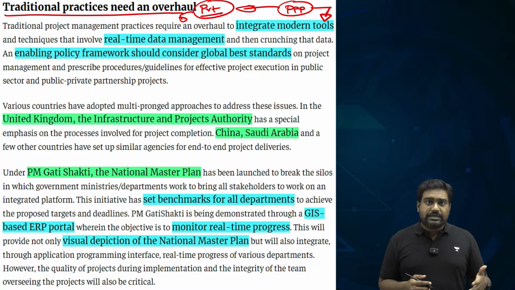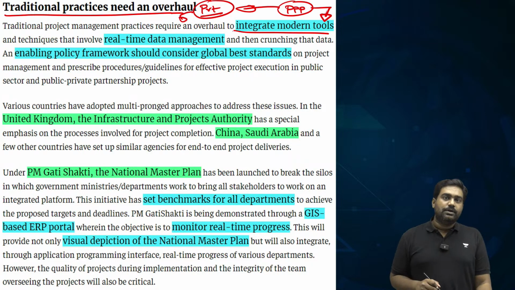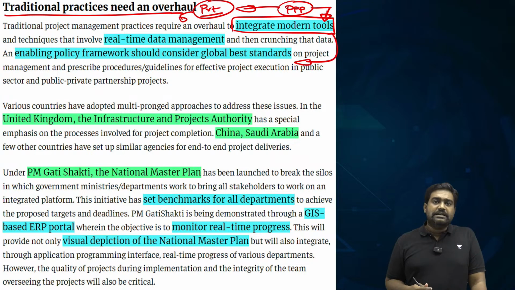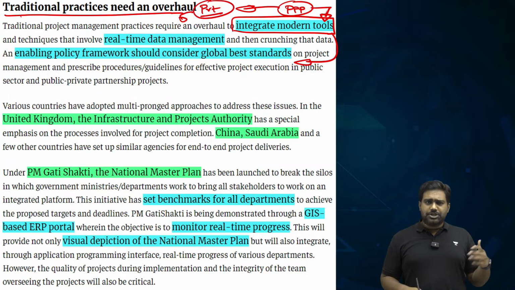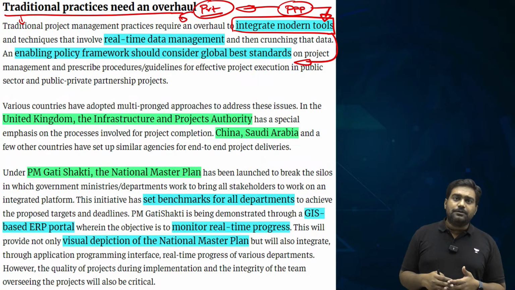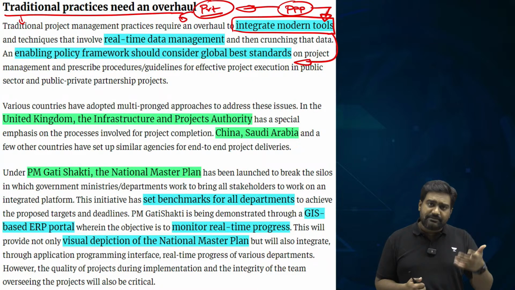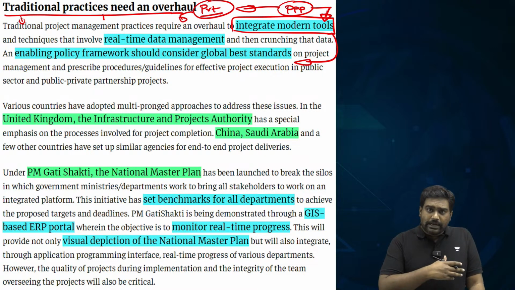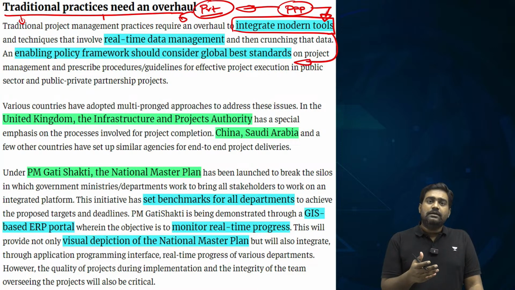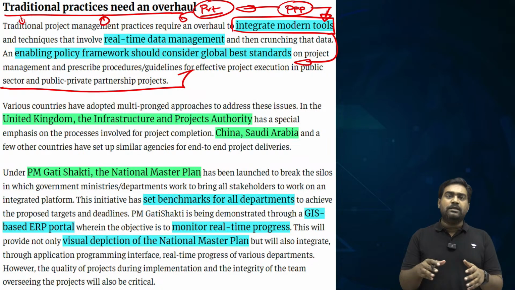There should be real-time monitoring. We should integrate modern planning tools and management tools. We should learn from the private industry, the corporate sector, from global best standards, right? Look at what other countries are doing. If you look at China or even West Asian countries, other developed industrialized economies, and in some cases even small countries, they have done much better than India when it comes to infrastructure creation. So we need to look at their models, what they have done differently, learn from them, and try to implement that by customizing those models to suit the Indian context.